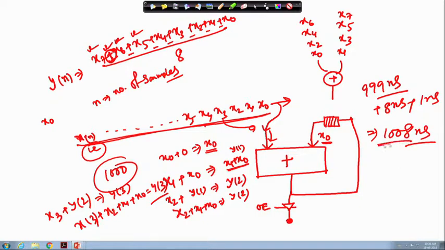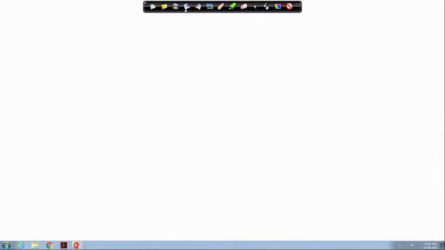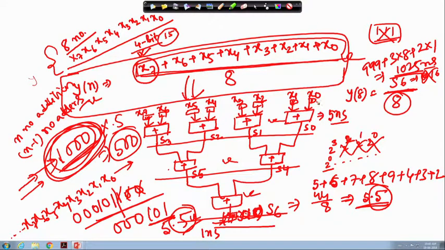So here I require only 1008 nanosecond for computation of 1000 samples in a serial fashion. There I am getting y0 and y1, then y2 after 26 nanosecond. Why? Because I require 1 for this and 24 for this particular stage, and this is also 1.